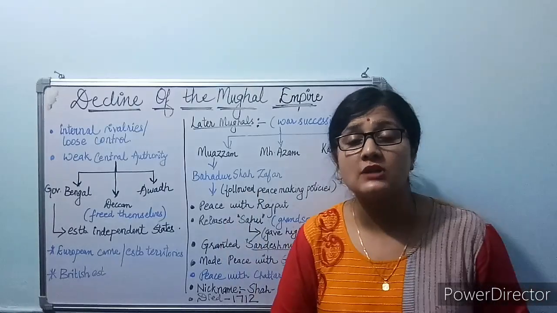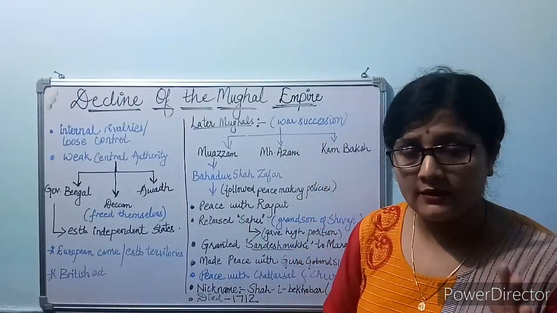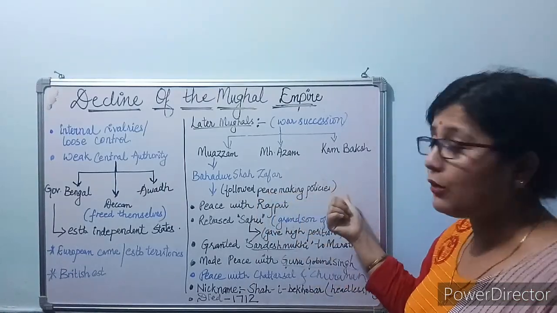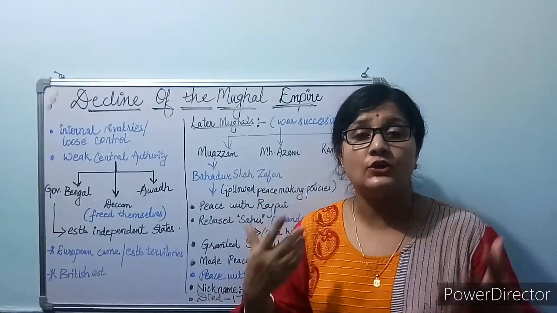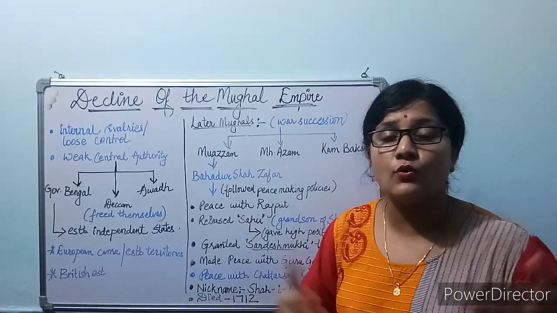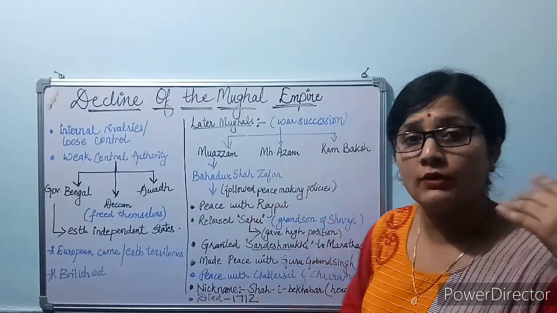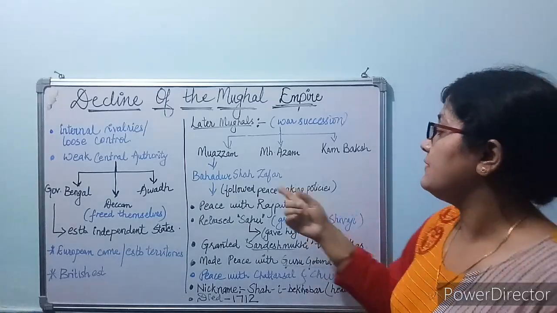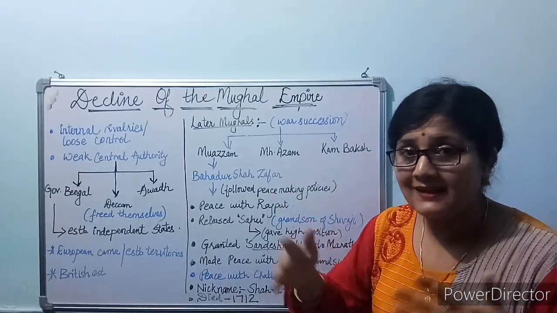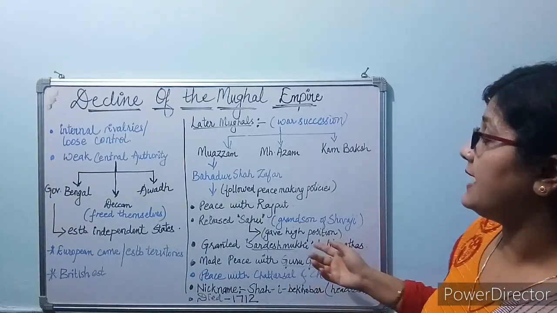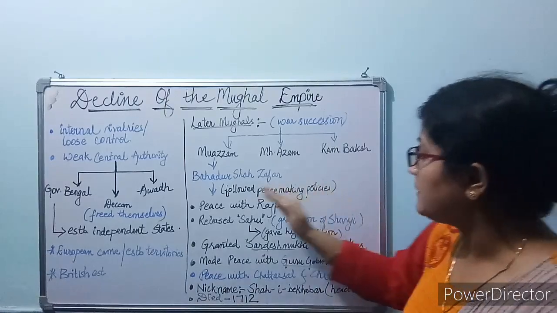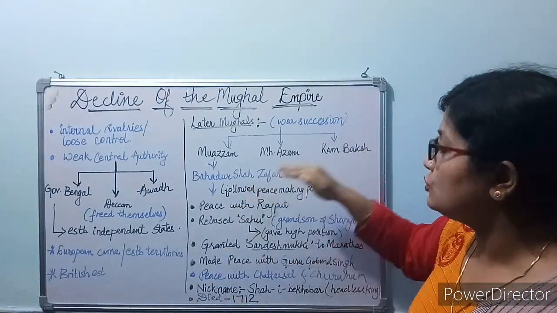This Bahadur Shah Zafar was weak and followed peace-making policies. He adopted these policies so that he could rule and no one would become his enemy. For that reason he followed peace-making policies and started compromising. Such as these peace-making policies of Bahadur Shah Zafar.